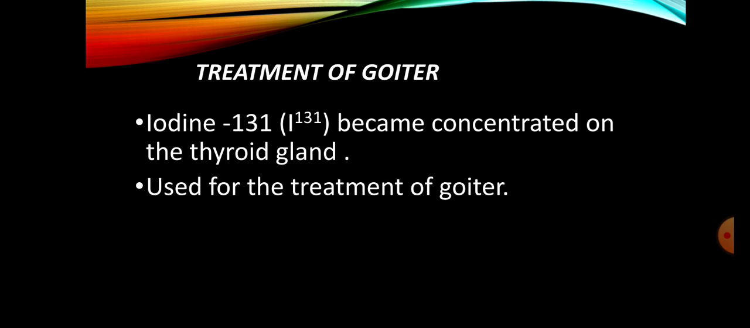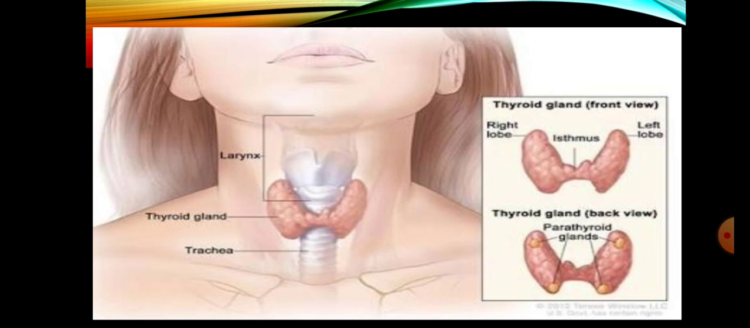Goiter is a disease in which there is enlargement of the thyroid gland. Now, what is a thyroid gland? The thyroid gland is present in the neck region and has two lobes. When these lobes are enlarged in size, they form a goiter. For that purpose we use the isotope iodine-131, which becomes concentrated in the thyroid gland and is used for the treatment of goiter. You can see on your screen that it's a thyroid gland.